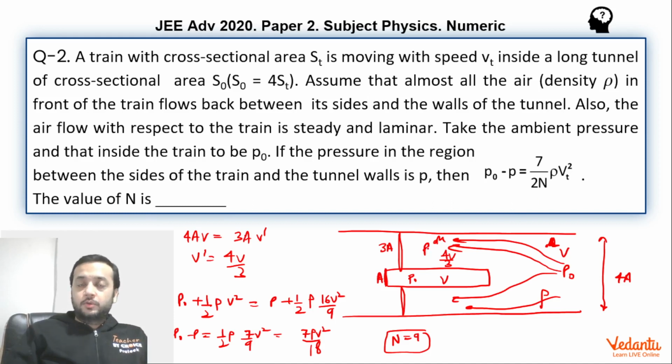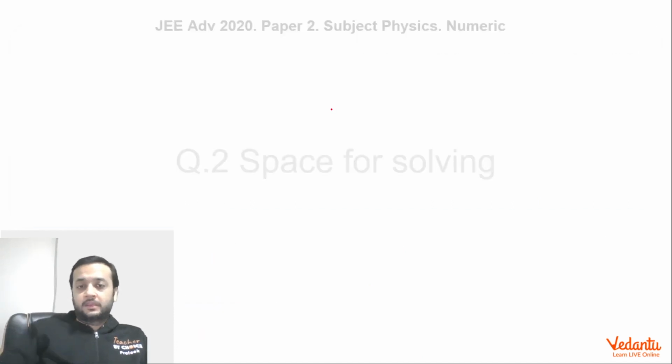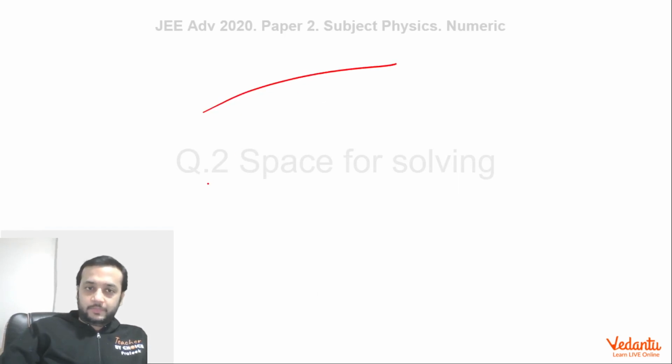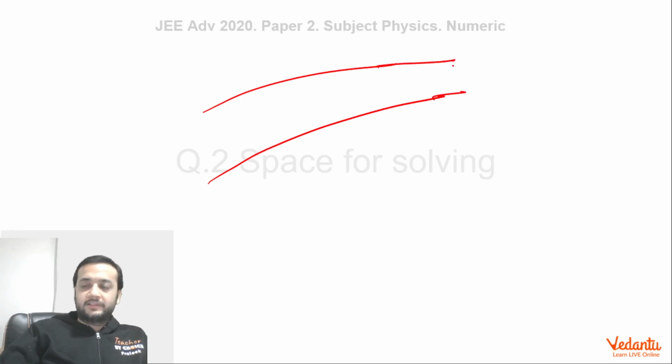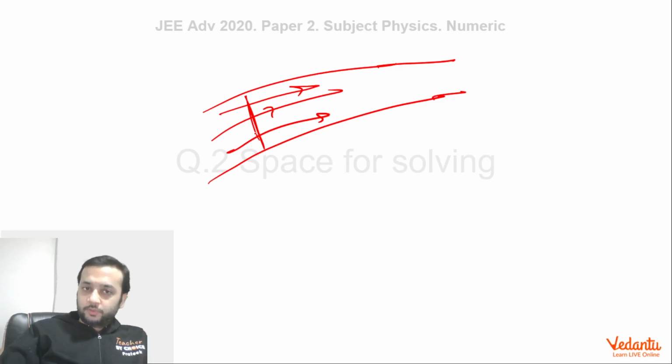Now, as I told you, why is it important to solve the question in the frame of the train? Let us see. If you try to recall the derivation of Bernoulli's equation, it is always solved in the container frame. Let's try to understand. One assumption we take in Bernoulli's equation is that suppose we choose this junction, and fluid is rushing through this tube. Any fluid that is crossing this junction must cross with the same speed.